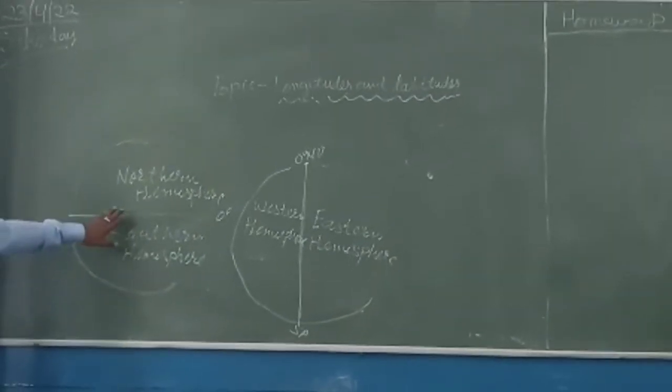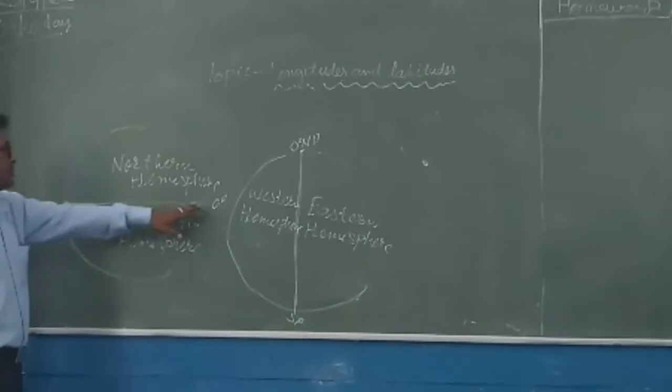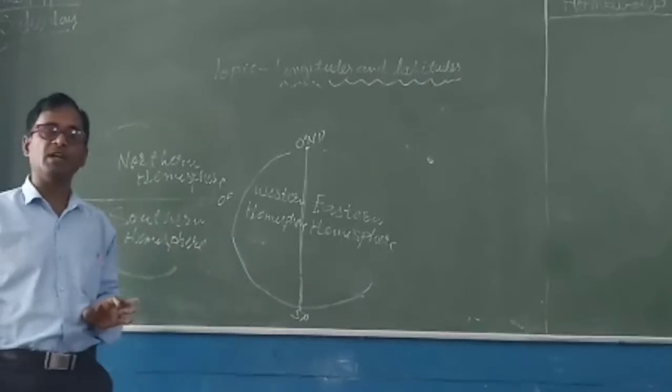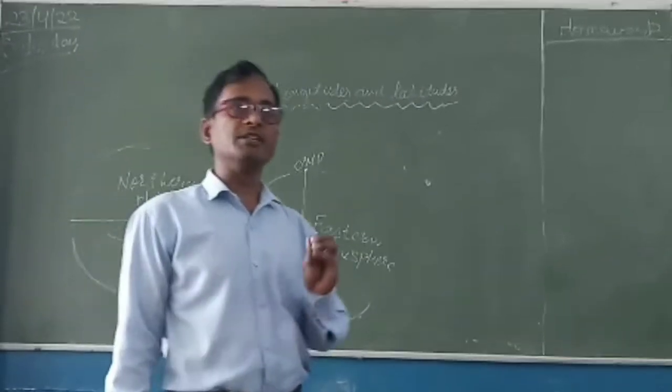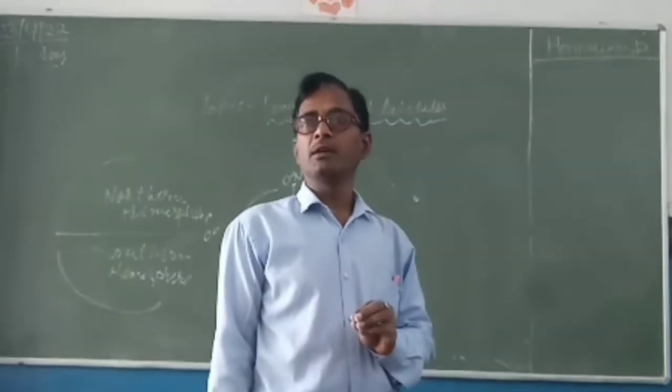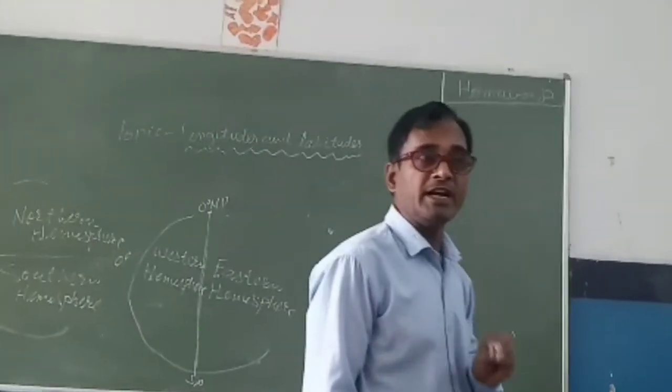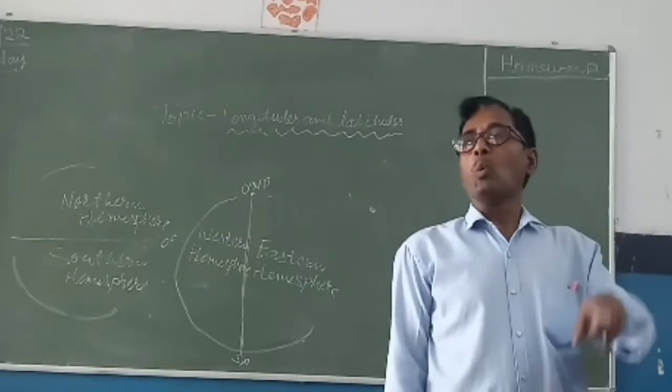And I have already taught you about the 0 degree equator line. The Northern and Southern Hemispheres are divided by which line? The equator line. The Eastern and Western Hemispheres are divided by the prime meridian and one more